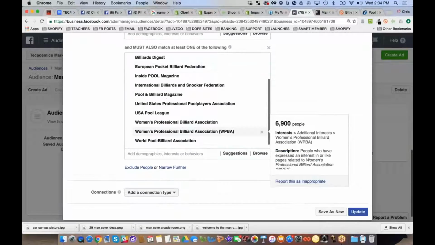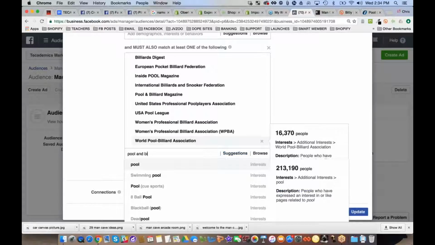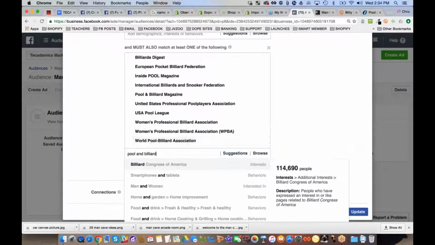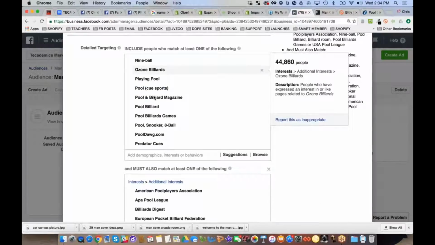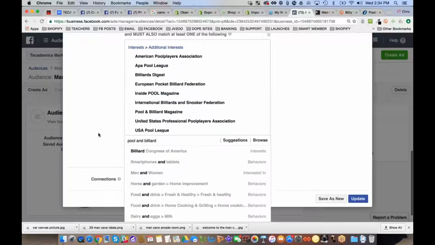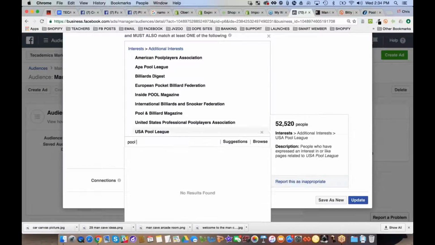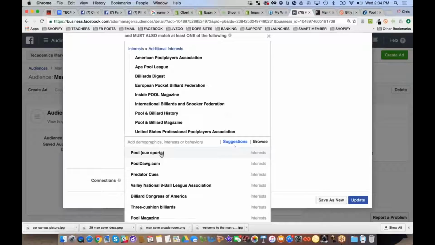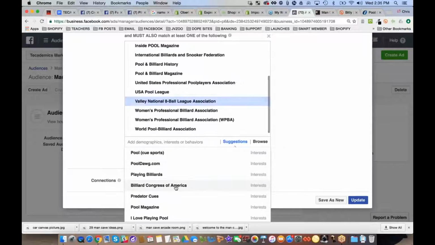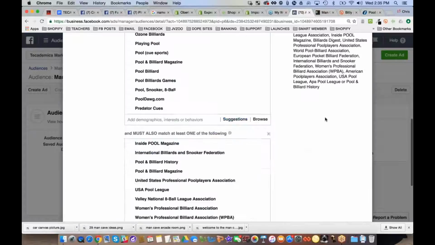Let's do pool and billiard. That's another one I could do. Sorry, but the and symbol might be an exact match. Pool and billiard history. Not a bad one. 8-Ball League Association. So there's all kinds of cool ones, but you don't want to do this one. 72 million. That'll bring it up too much.